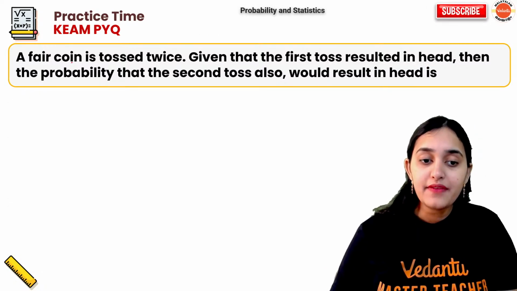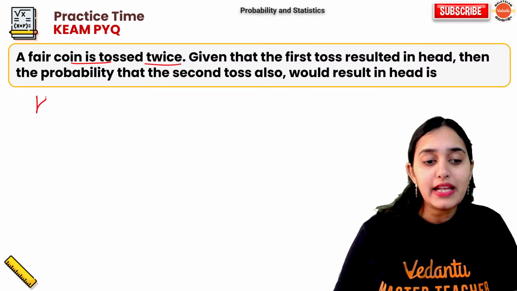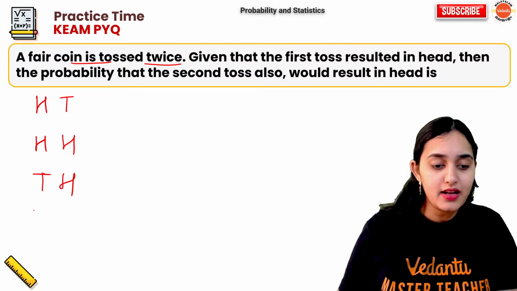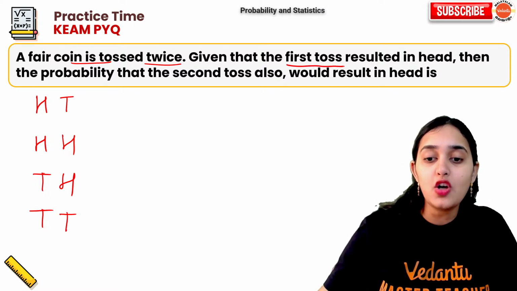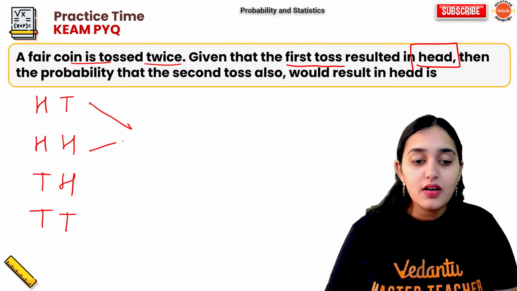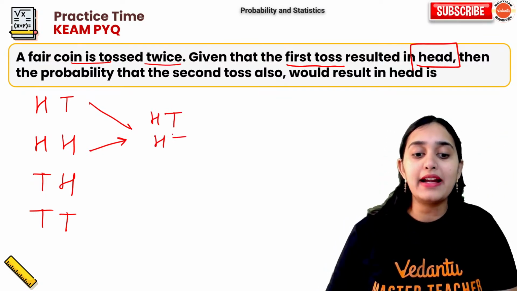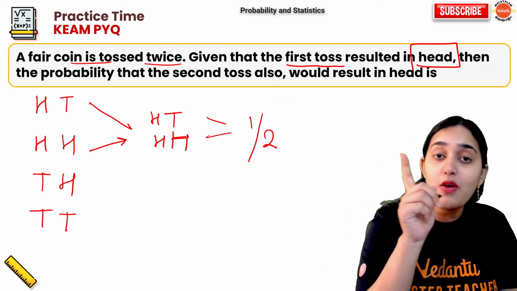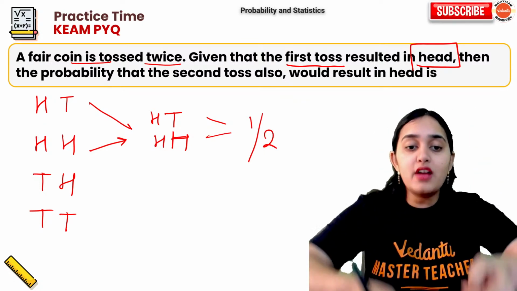Now, whenever you toss a coin 2 times, you get head head, head tail, tail head, or tail tail. Now they are saying that in the first toss, head has already come. So now my outcomes have reduced to head tail or head head. So my answer is 1 out of 2, not 1 out of 4. It will be 1 out of 4 when we are tossing it together.